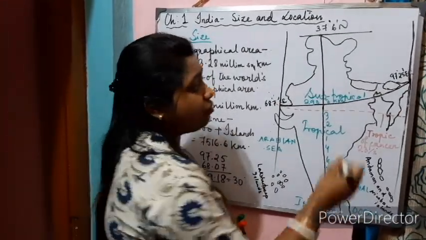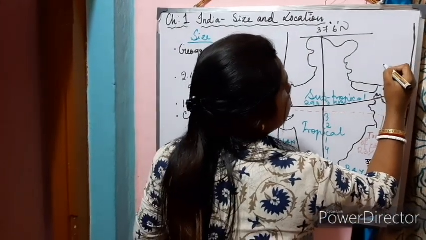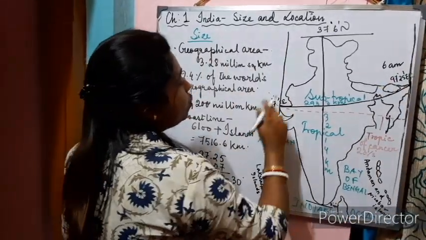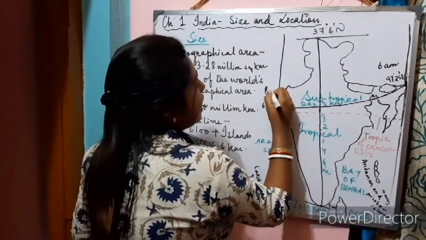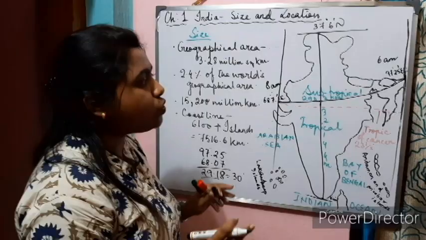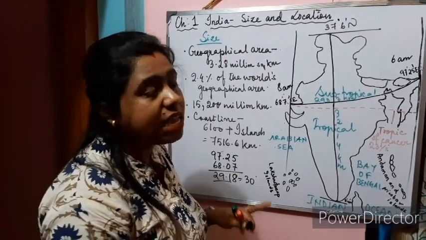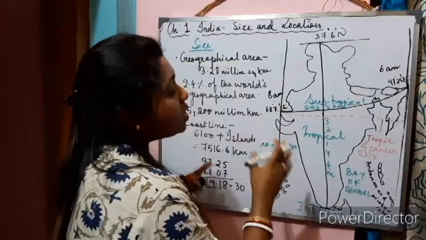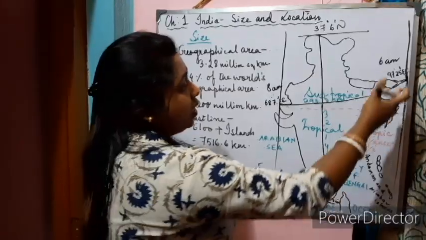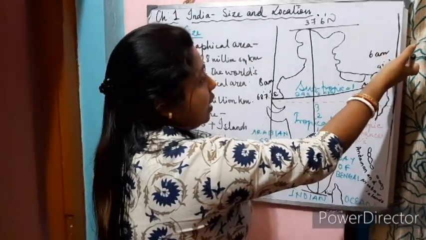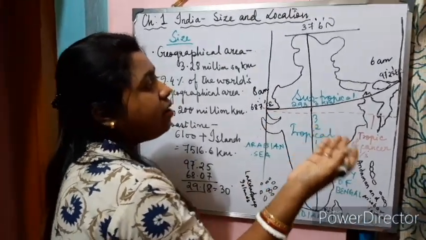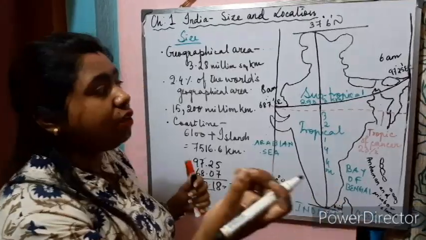The sun will rise first here in Arunachal Pradesh, suppose at 6 a.m. Then here in Gujarat, the sun will rise at 8 a.m. There will be a time lag of 2 hours. Now we need to understand why there is a time lag of 2 hours and what we should do to sort out this problem of 2 hours time lag. Otherwise it will be a problem, because if at 6 a.m. we start a train in Arunachal Pradesh, by the time it reaches Gujarat there will be a lot of problems in running of administration, in running of trains, in running of offices.